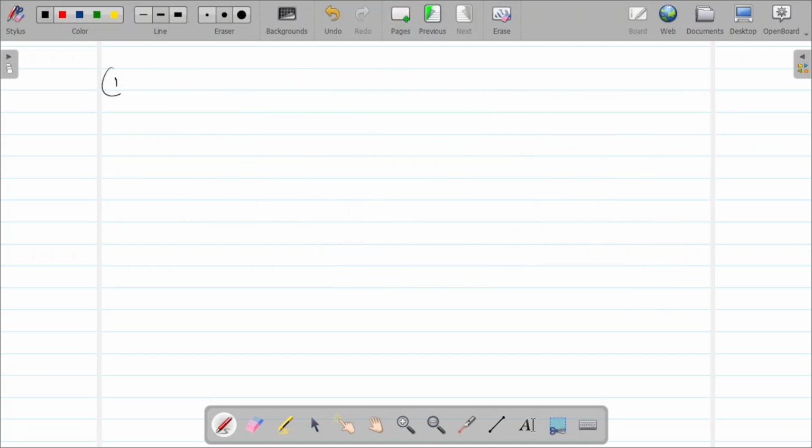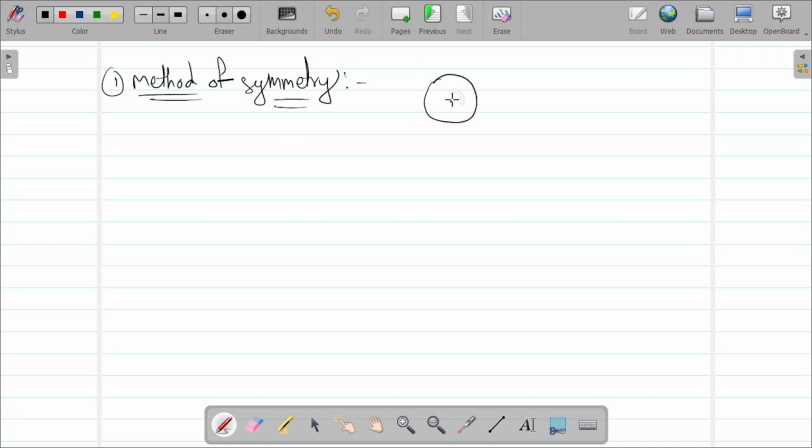So first one, method of symmetry. So what is the method of symmetry? For example, let's take one circle. So the center of mass will be here, where you have drawn the points, all the points were supposed to meet. That is the one. So it might be for a sphere as well as for a disc also.